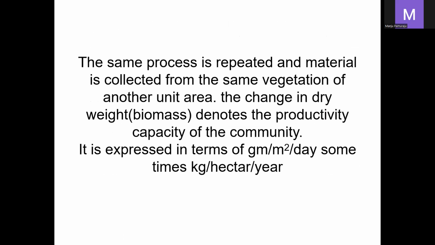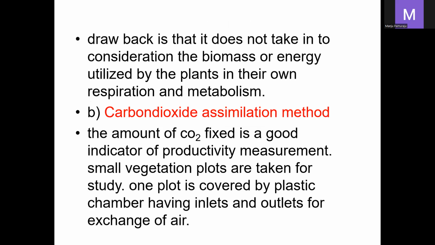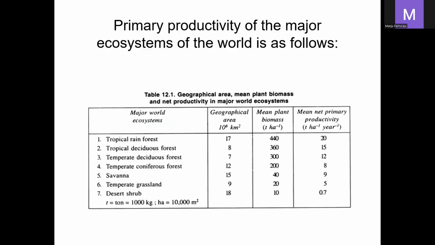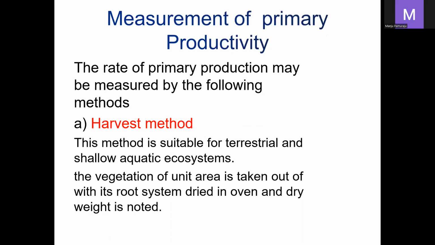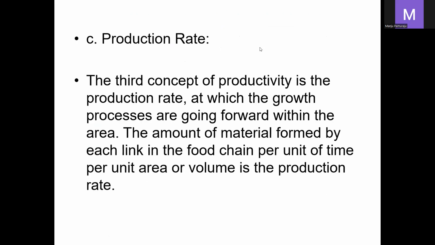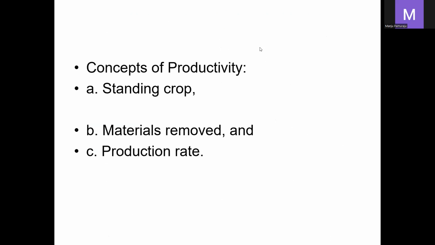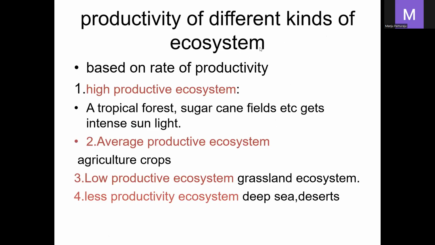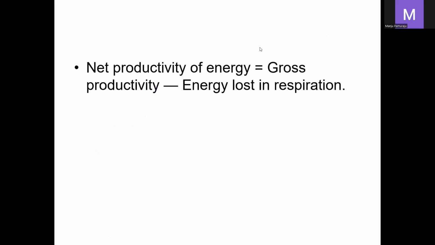So this is about the carbon dioxide assimilation method. These two are used to measure the productivity of the ecosystem. In this topic, the main questions which may come are from net primary productivity. What is the difference between net and gross primary productivity?